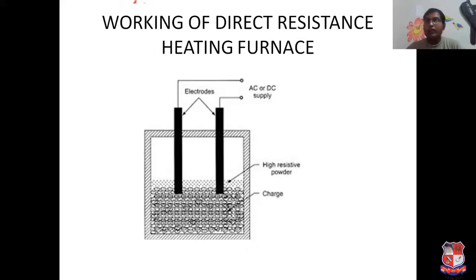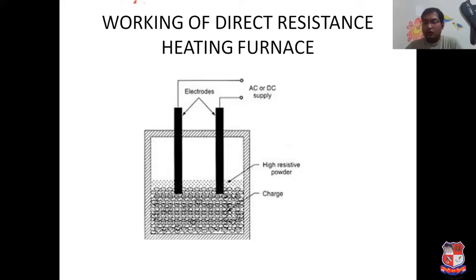But here our main goal is the resistance furnace. Resistance furnaces can be classified into two types: one is the direct resistance furnace and the other is the indirect resistance furnace.